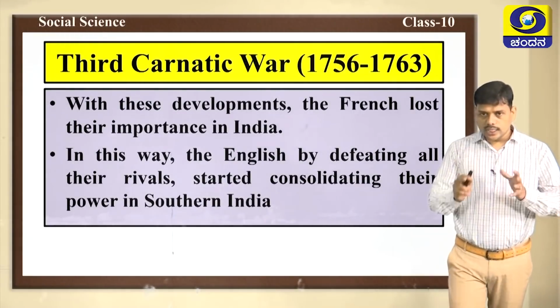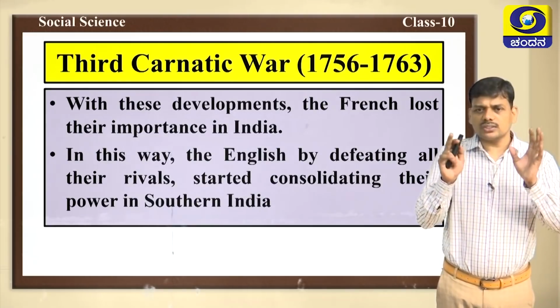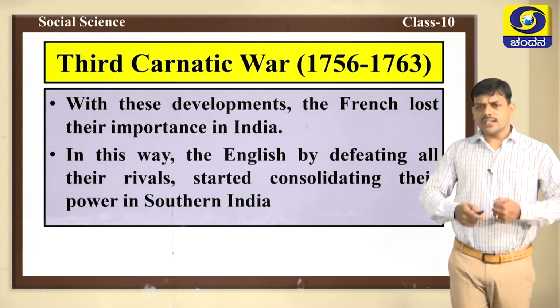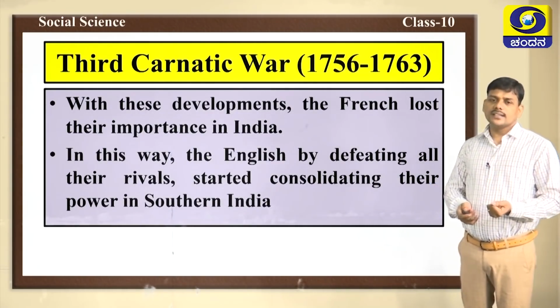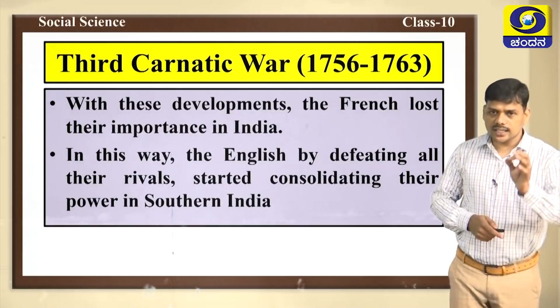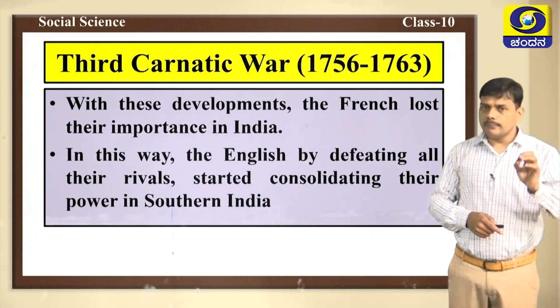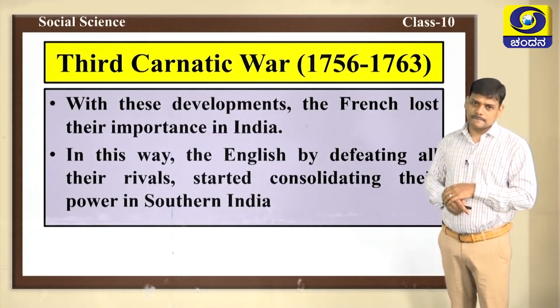But here we have to remember, with these developments, the French lost their importance in India. In this way, the English, by defeating all their rivals, started consolidating their power in southern India. The Third Carnatic War led to the end of French rule or French trade in India.